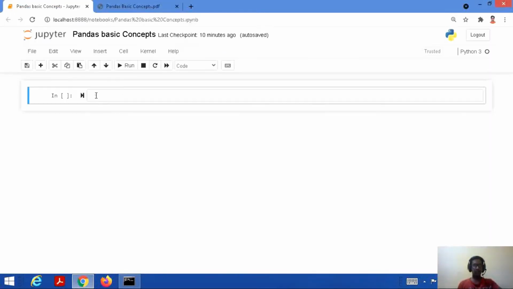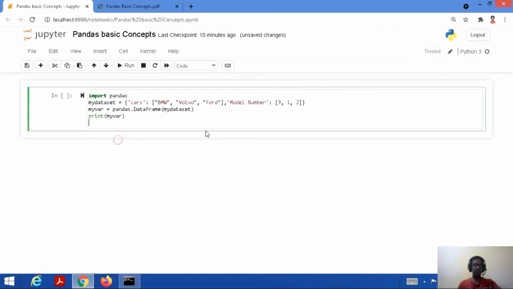Alright, so here it is. import pandas. Fine. mydataset, that means we are creating a dictionary, and mydataset is a variable to which we are assigning certain values. These are cars. We are giving three values to cars, that is BMW, Volvo and Ford, and we are also assigning a model number to them, that is 3, 1 and 2. So this complete thing is a dictionary and we have assigned it to mydataset.